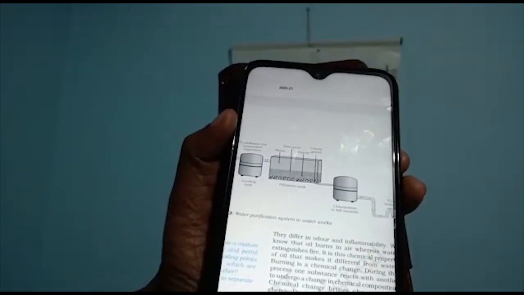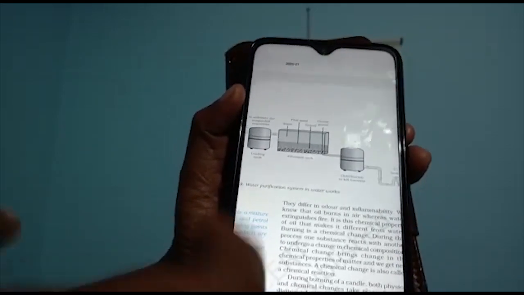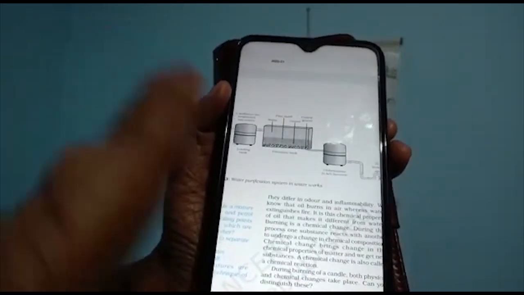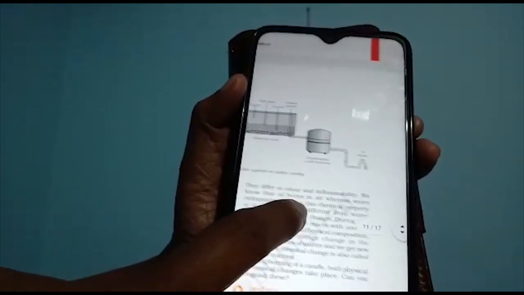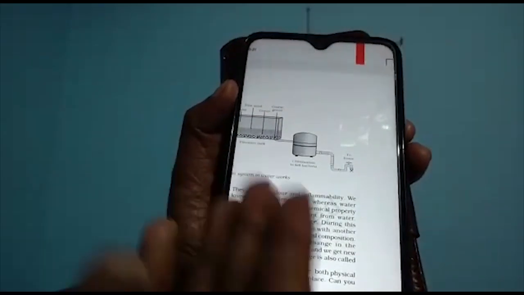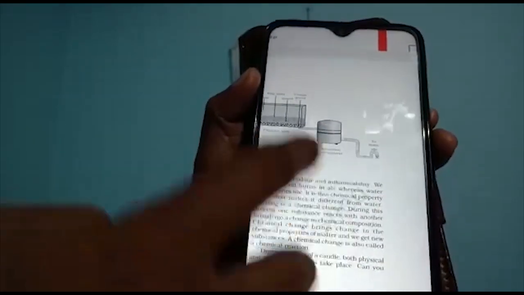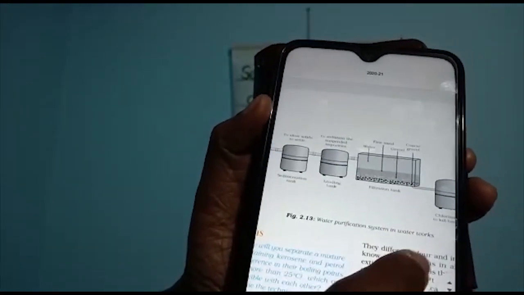For what reason are we adding bleaching powder? You know that, right? Bleaching powder helps to chlorinate the water, that means it is removing and killing the bacteria. After the chlorination process the water will be completely pure and fit, so we can use it as drinking water. After chlorination it is sent through pipes to our homes. So this is what happens in the water purification system in our water works.